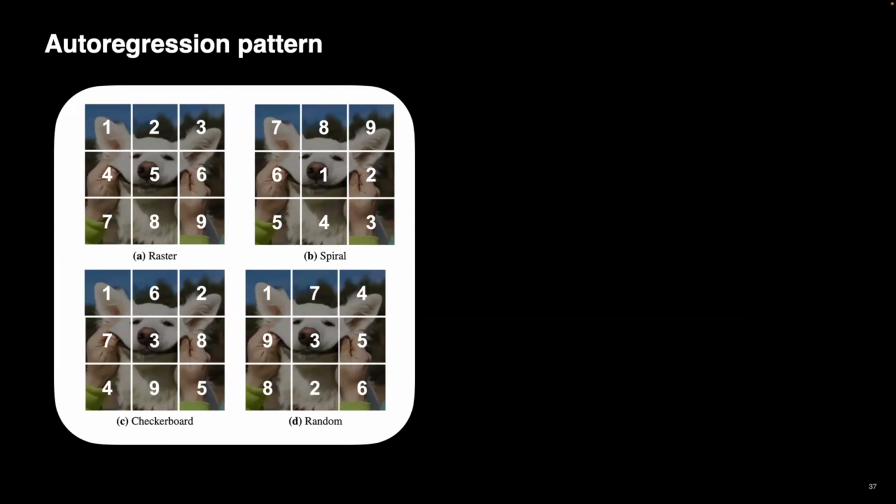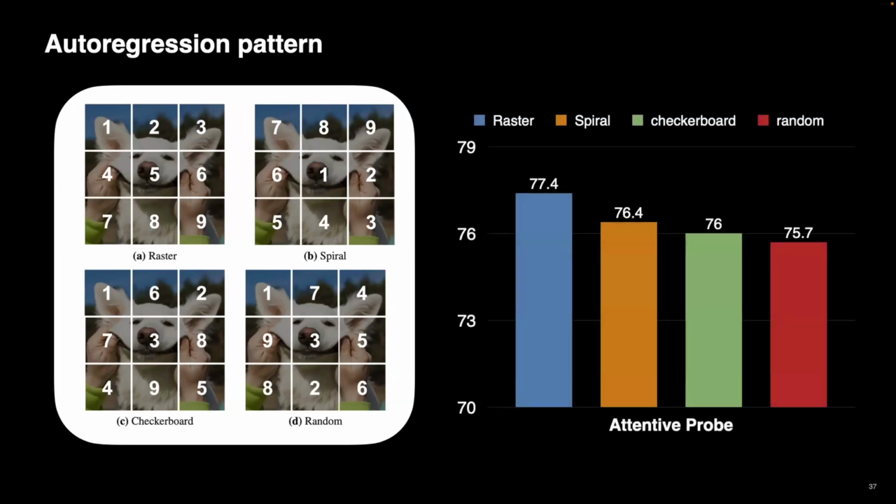Intuitively, we thought spiral inside out would make a lot of sense. So we start from the middle of the image and you spiral out. We thought this has a very good intuition: you look at the image in the beginning and you zoom out, you keep outpainting outside, and this is a more reasonable bias for images. We also tried some checkerboard patterns. We tried sampling a pattern randomly, fixing it, and using it for all the training and tests. And interestingly, what we find is that raster is still the best. Raster order performs best, spiral second, checkerboard third, and so on.